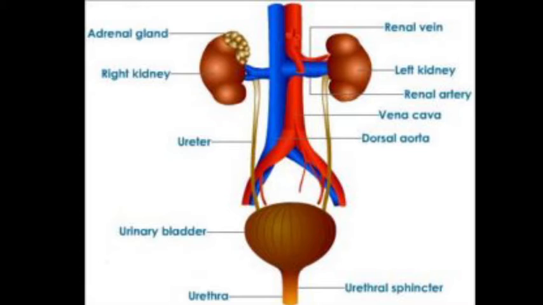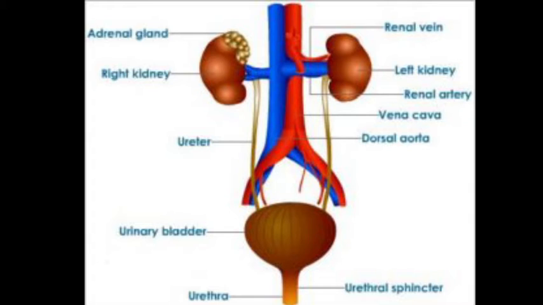Excretion removes unwanted byproducts of metabolism and toxic chemical substances, and regulates the ionic concentration of body fluid. It also regulates the water content of the body and the pH of body fluid. Now we describe excretion in human beings. This is the excretory system of human beings. The excretory system consists of a pair of kidneys, a pair of ureters, the urinary bladder and the urethra.